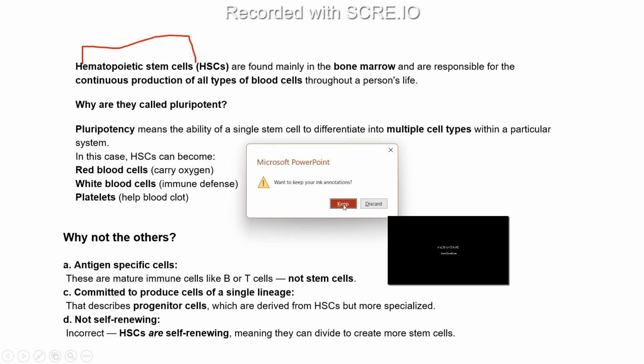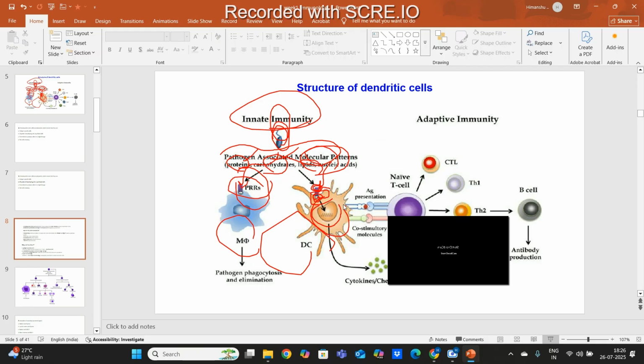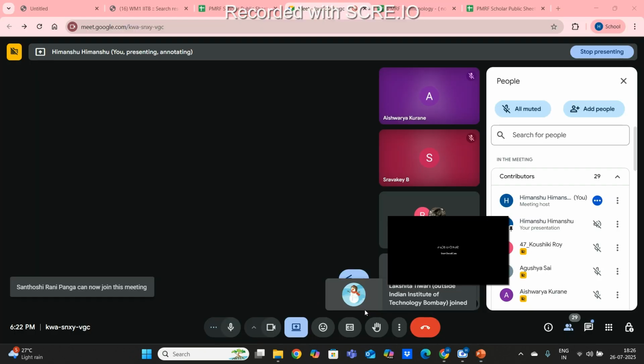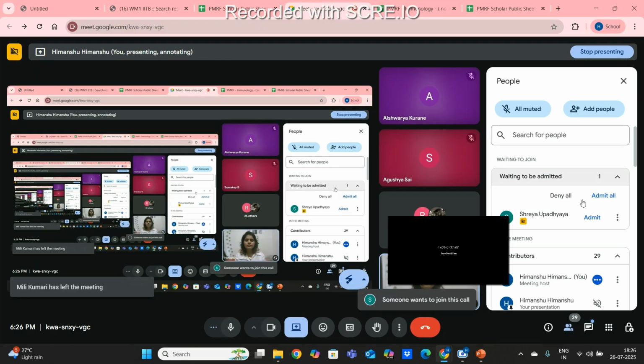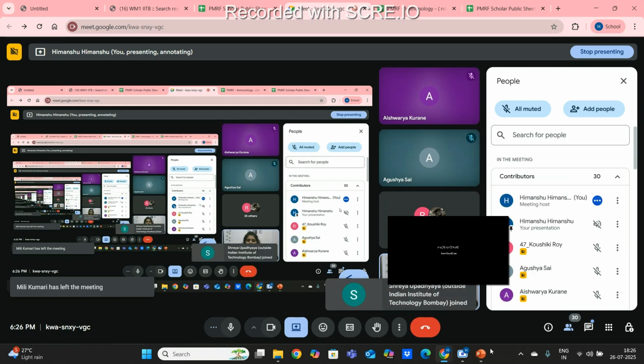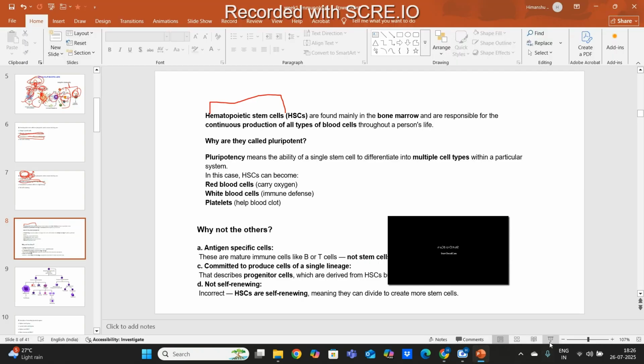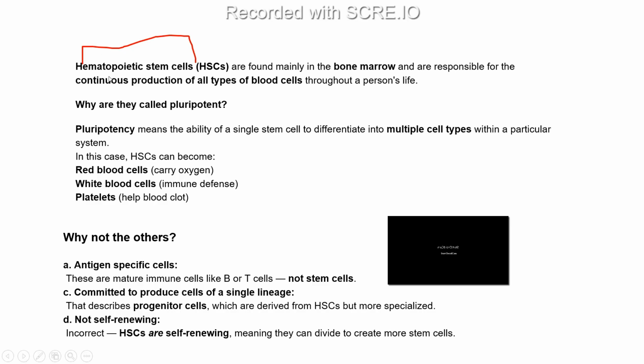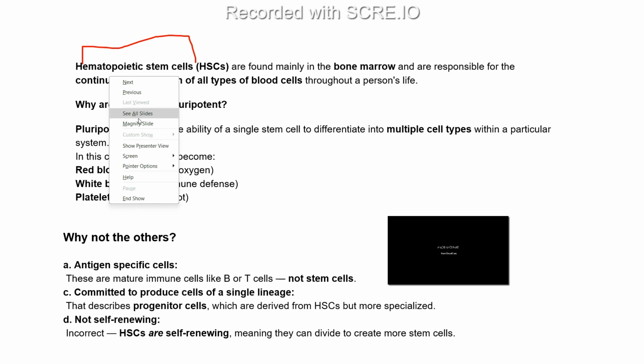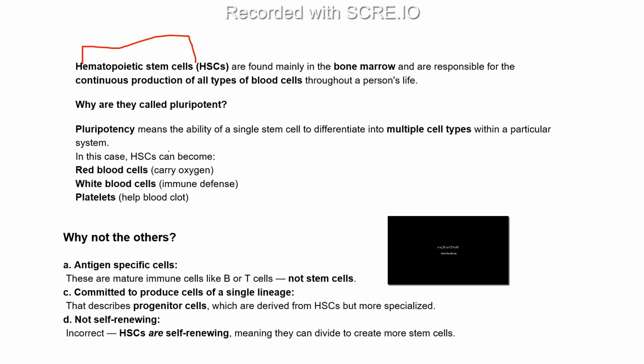Hematopoietic, as the name suggests: hemo is related to hemoglobin, and we know that hemoglobin is a part of RBCs, right? Blood cells. Poiesis means formation. So these can produce all types of blood cells. These are mainly found in the bone marrow.